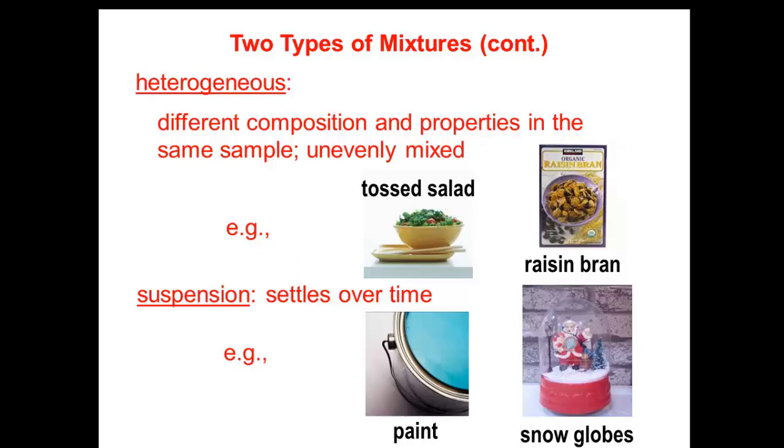The other type of heterogeneous mixture is colloids. Colloids are heterogeneous mixtures of intermediate sized particles between 1 nanometer and 1000 nanometers in diameter, and they don't settle out or get removed by filtering. An example of a colloid is milk.